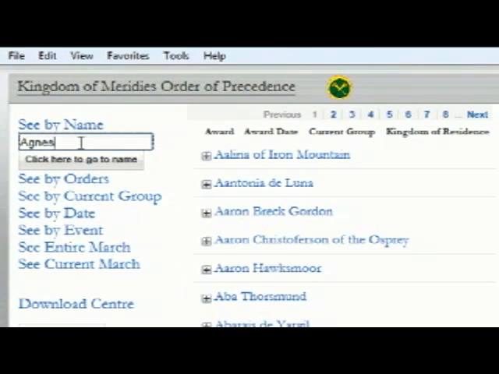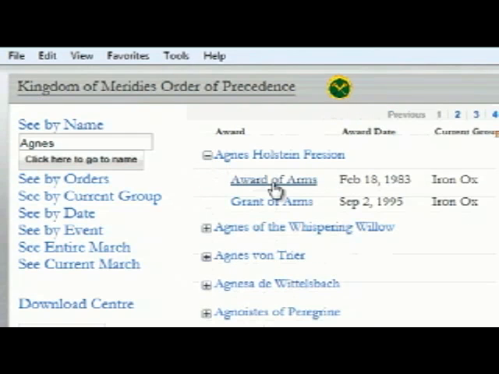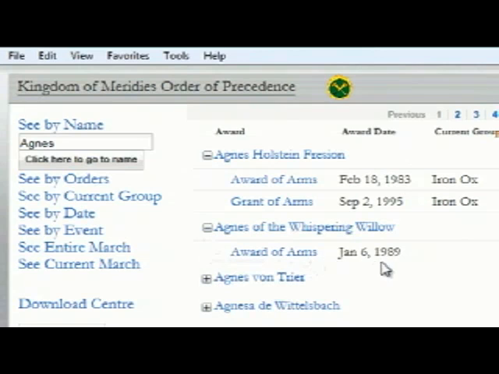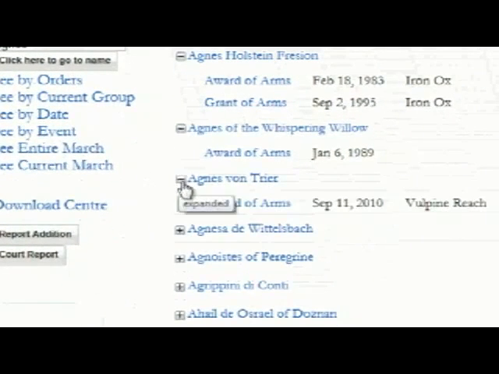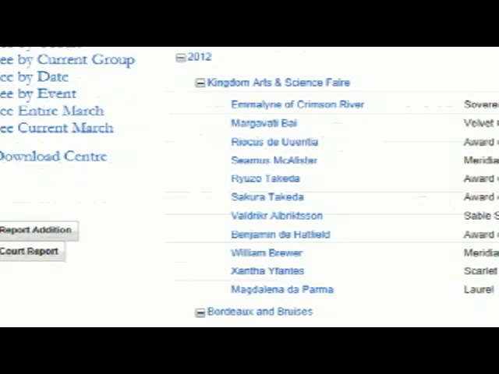You can see name, and this is going to be for Agnes the Befuddled, so we'll click in Agnes, and we're going to verify we have her name, and there are various Agneses here, but no Agnes the Befuddled. So we can open these up. This person had her awards in the 80s and 90s in Iron Ox. This Agnes had an award of arms at some time in '89. This Agnes got her award of arms recently, and she's with the Shire of Vulpine Reach. In this fictitious court report, we are pretending that this is a report for Vulpine Reach, which is my group.